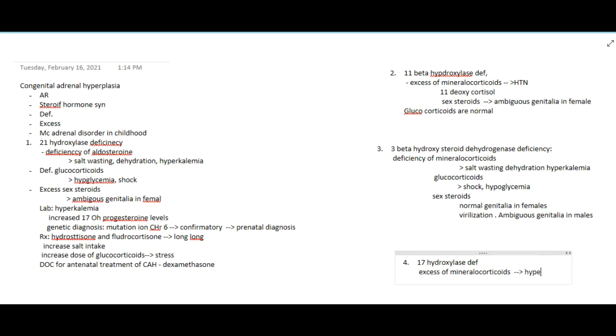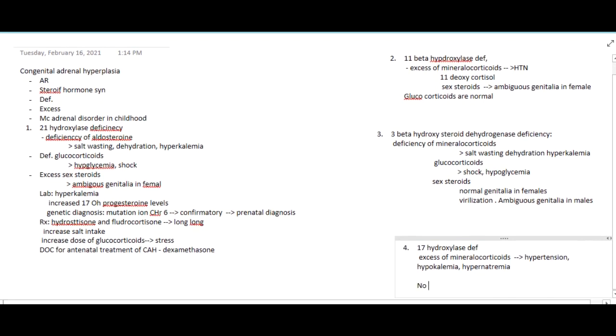That means because of increased mineralocorticoids, there is increased sodium and chloride absorption, causing hypertension, hypokalemia and hypernatremia, right? But there is no effect on glucocorticoids or sex hormones, so everything will be normal in them. Okay, except that there can sometimes be ambiguous genitalia in males. One important thing is there can be ambiguous genitalia in males.